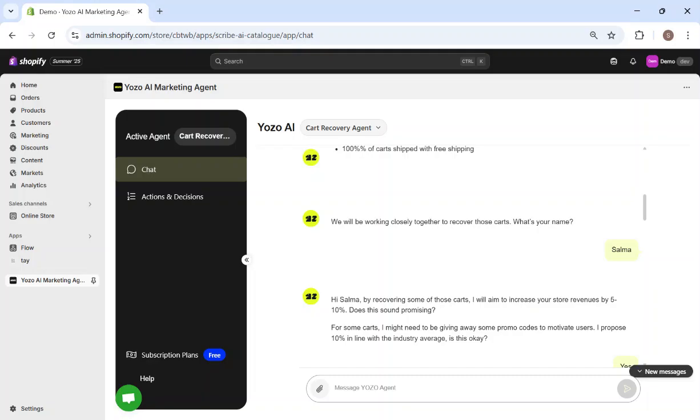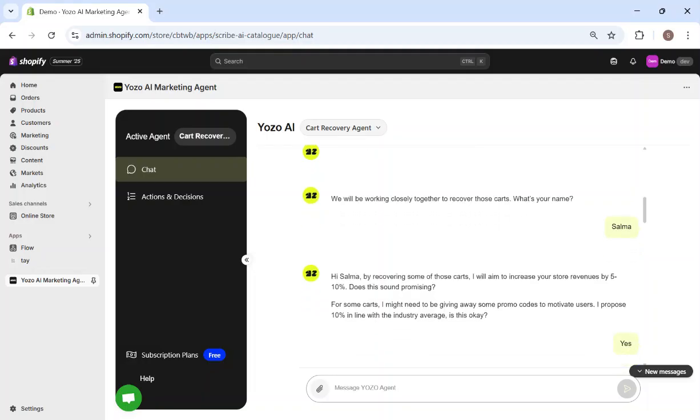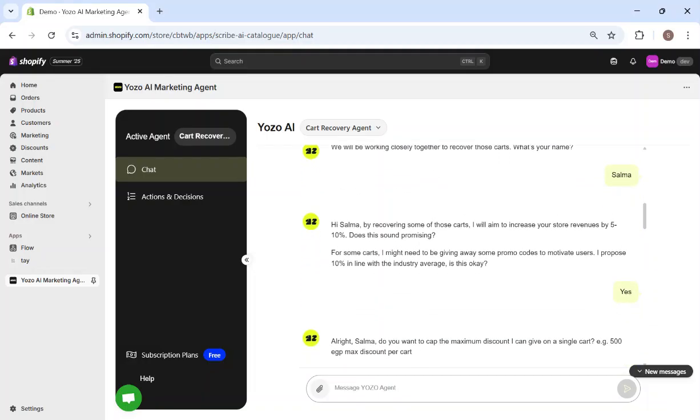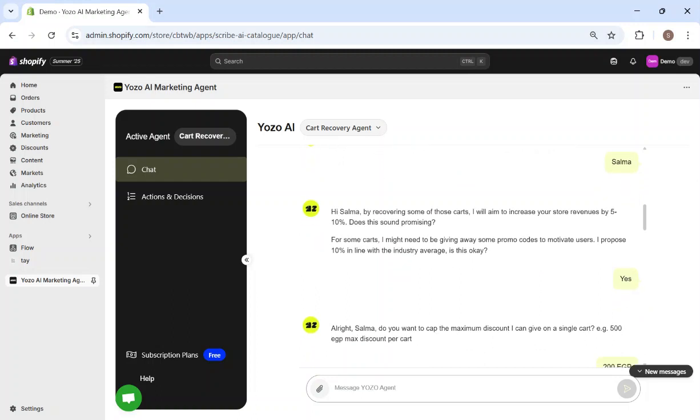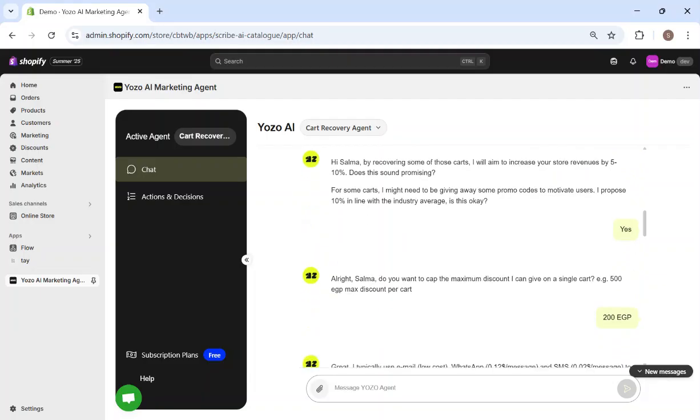Does this sound promising? And then it starts collecting a few pieces of information, particularly information related to budget that the store owner would be very keen about. So for some carts, I might need to be giving away some promo codes to motivate users. I propose 10% in line with industry average. Is this okay? Yes. Right, Salma, do you want to cap the maximum amount I can give on a single cart? For example, 500 EGP per cart. I said here, for example, 200 EGP.